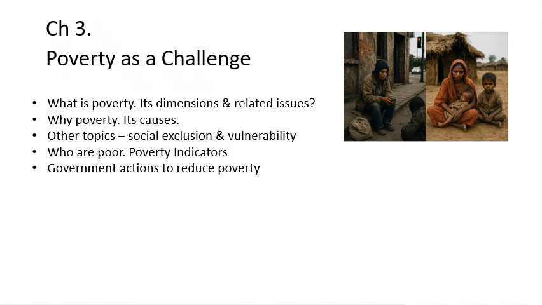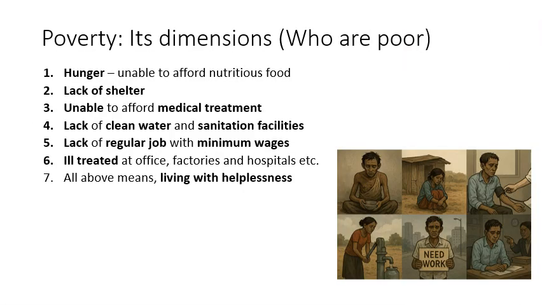Why poverty actually happens, what are its main causes, other topics like social exclusion and vulnerability, very important topic in terms of small questions, who are poor and what are the poverty indicators, what are the various government actions that have been taken to reduce the poverty. Let's start with the first topic.